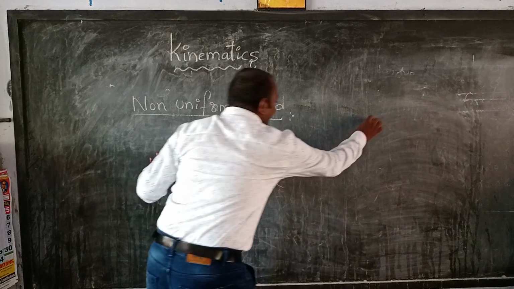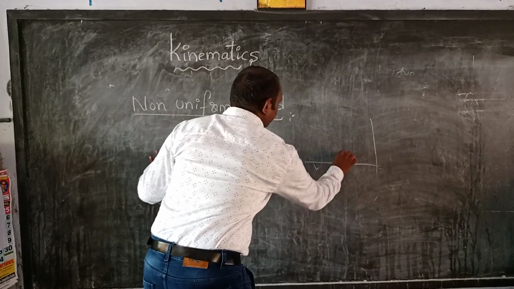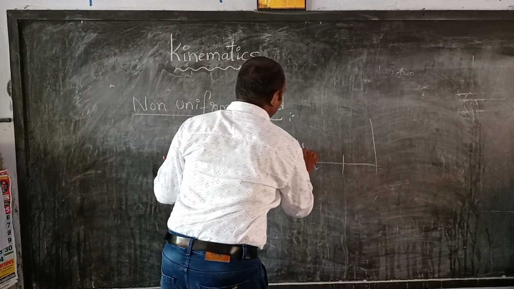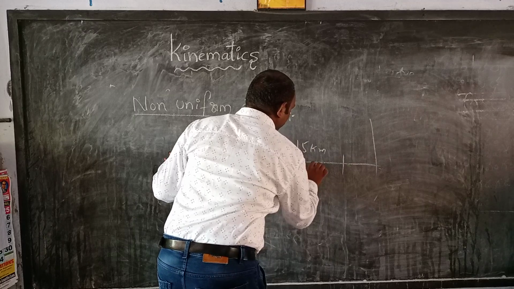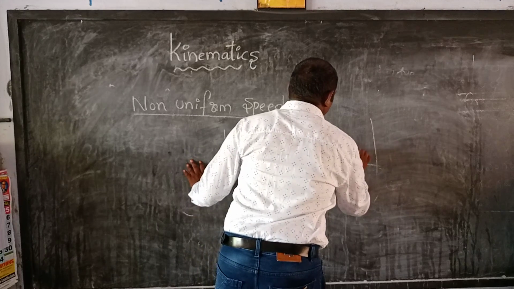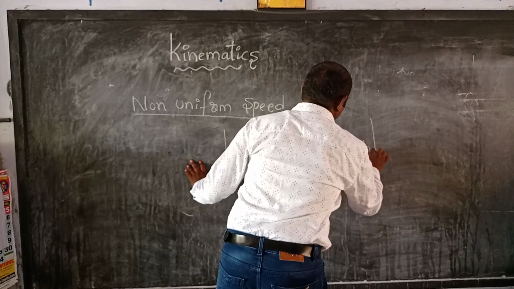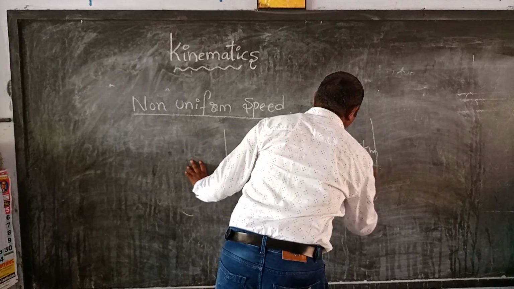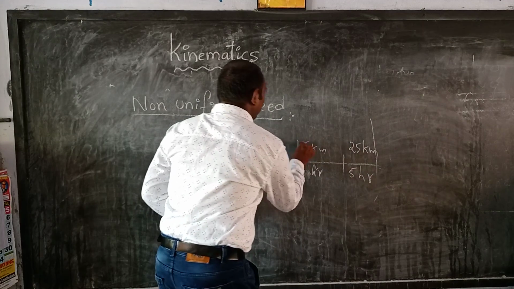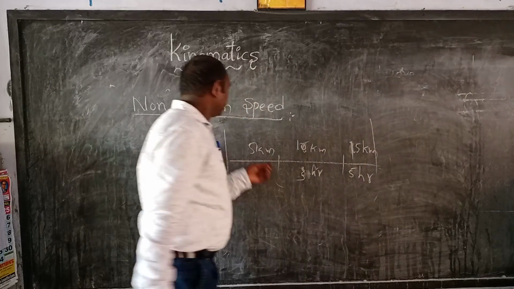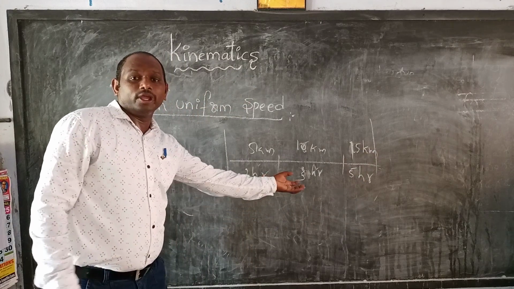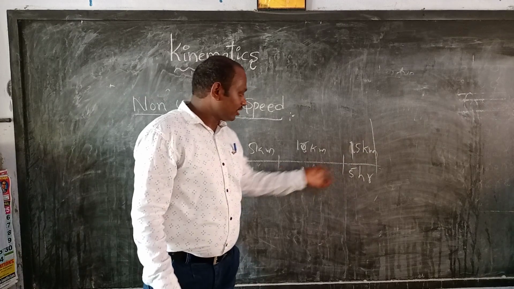Same example, see all of you. Here 5 kilometers, 10 kilometers, 15 kilometers, but the time will be unequal: 2 hours, 3 hours, 5 hours.